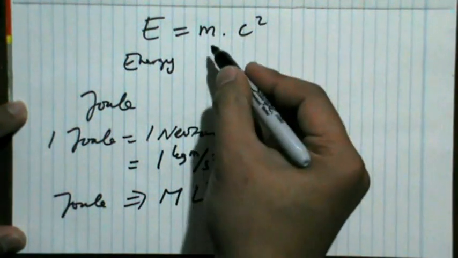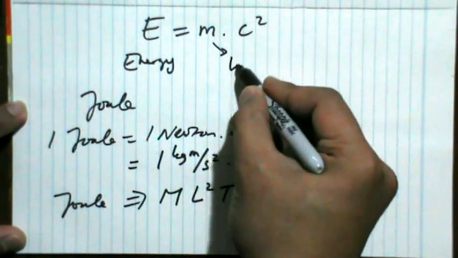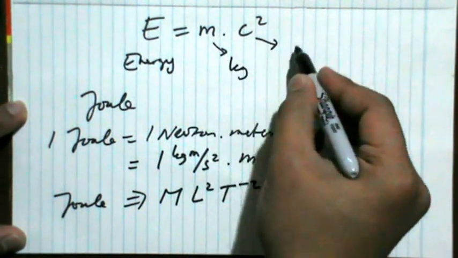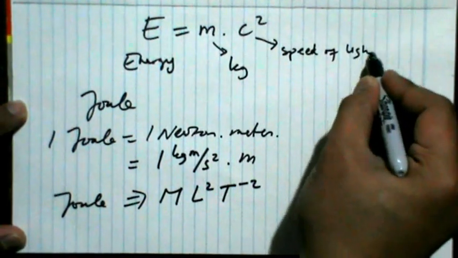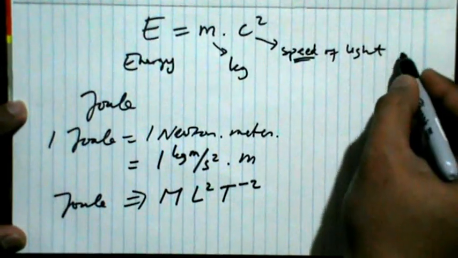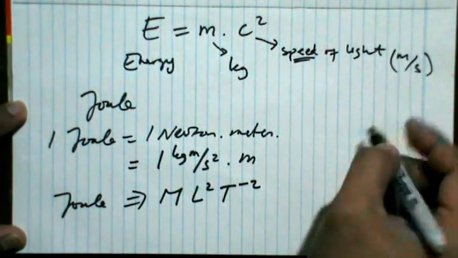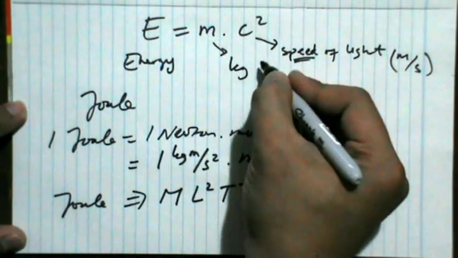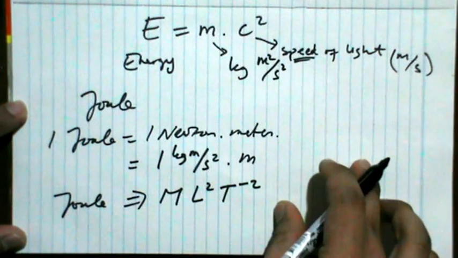Now let's see the right side here. This is mass, so the unit is kilogram, and c here is the speed of light, and the speed has units meter per second. Therefore, if you square it, you will get meter square per second square.